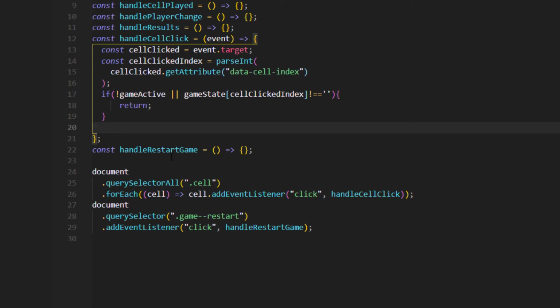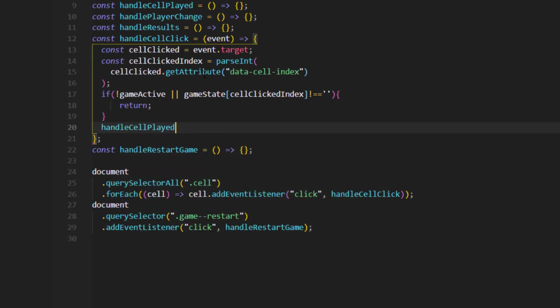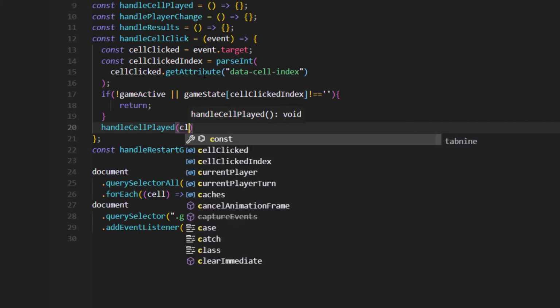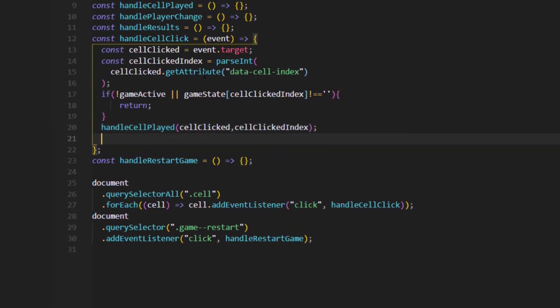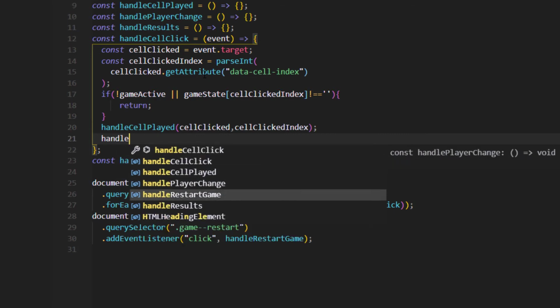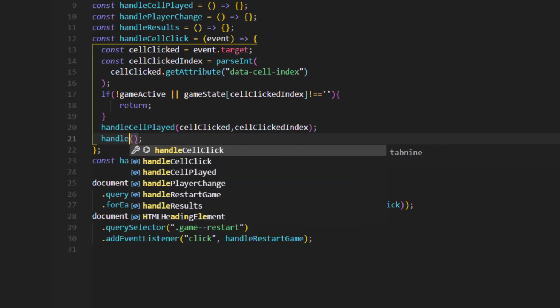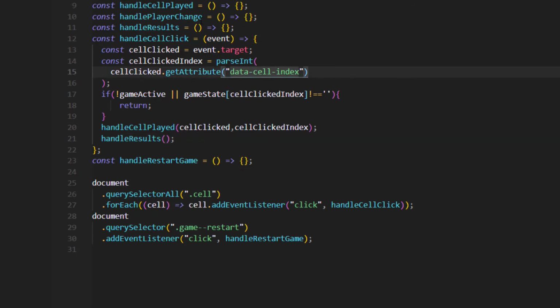So if not, we're gonna use the handle cell play, and we're gonna give it two variables: the cell clicked and the cell clicked index. And we're gonna handle result validation. As I said, handle results, not handle restart game. I don't know, it's a misprint.